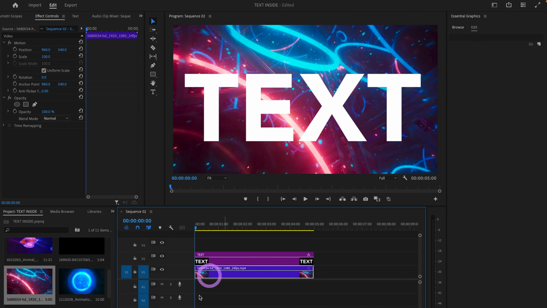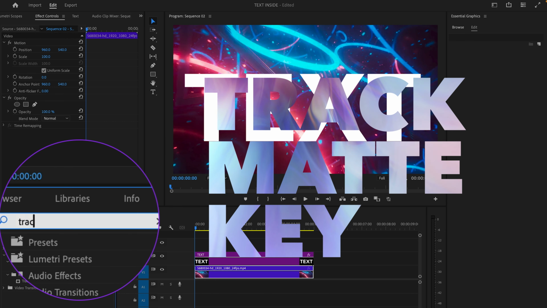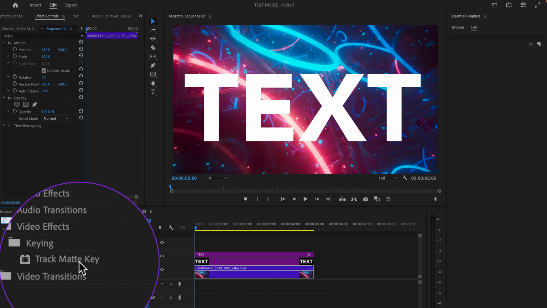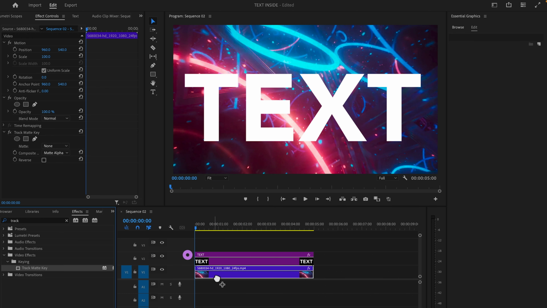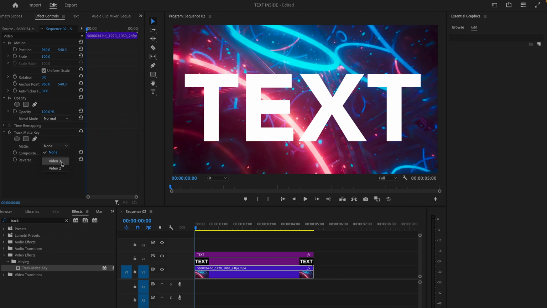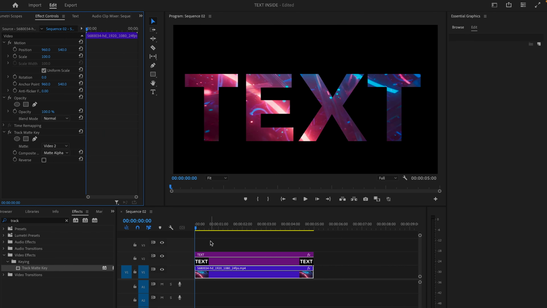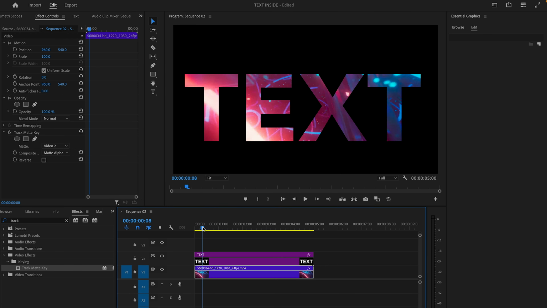So first, we're just going to select our video clip, go to effects and search Track Matte Key video effect, and drag and drop this video effect onto your video clip. Go to effect controls, and here you'll select matte, and select Video 2. There it is. You'll see how easy you can put video inside of a text.